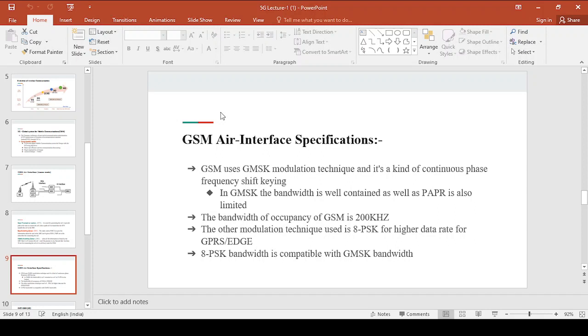The GSM uses Gaussian minimum shift keying, GMSK. You might have already seen under digital communication that you have minimum shift keying, and after that Gaussian minimum shift keying. It is one of the modulation techniques used by the Global System for Mobile communication, that is the second generation system. GMSK is nothing but continuous phase frequency shift keying.